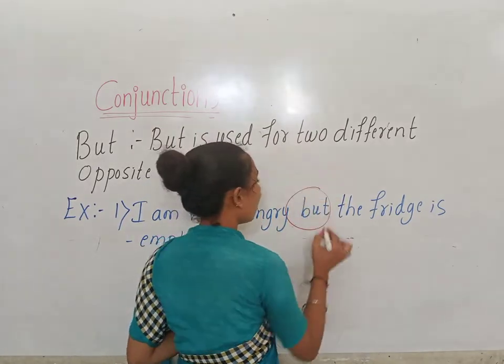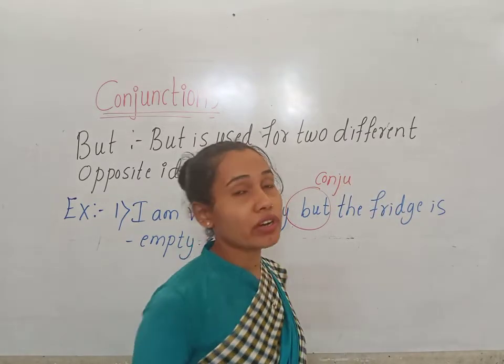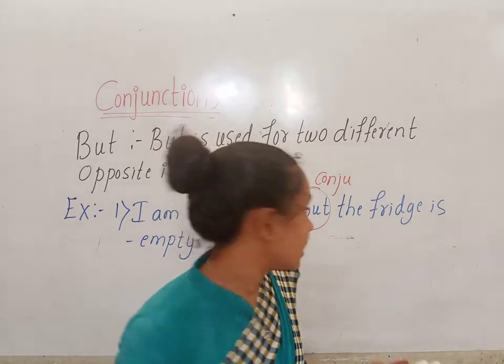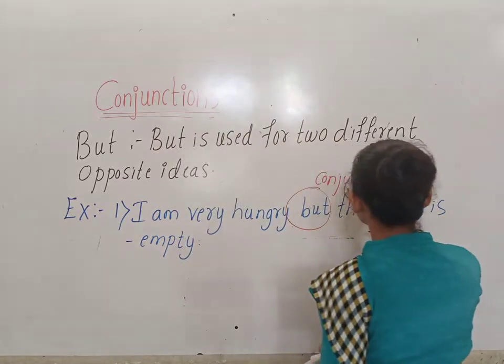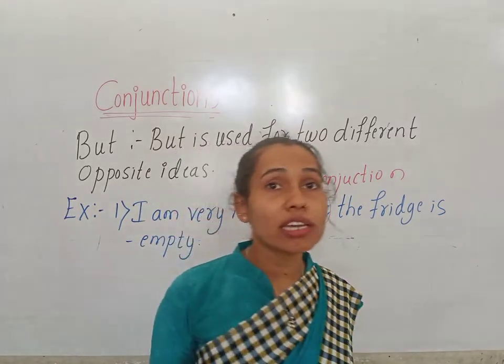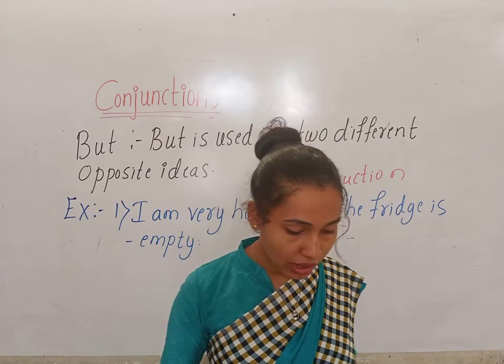It is joining the different sentences. What is a conjunction? Conjunction means joining together.